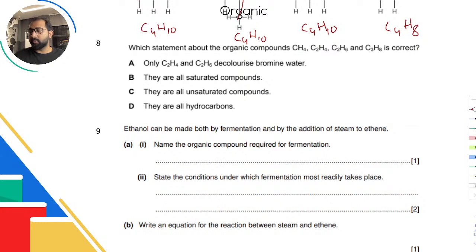CH4 is methane, C2H4 is ethene, which means it is unsaturated. C2H6 is again ethane, saturated. C3H8 again propane, saturated. That means C2H4 is the odd one out here, and that's the one that is unsaturated. So let's see, only C2H4 and C2H6 decolorize? No, only C2H4 does. They are all saturated? No, because C2H4 is not. It has a double bond. They're all unsaturated? No. So we can clearly see that there's one that is unsaturated, the rest are not. And they're all hydrocarbons. Yes, that is true.